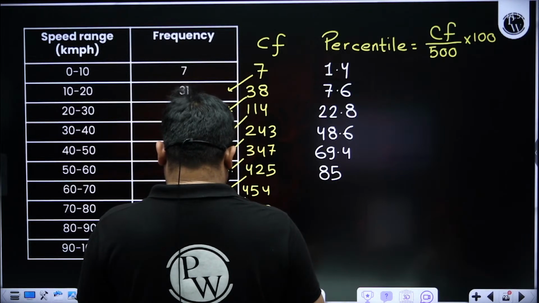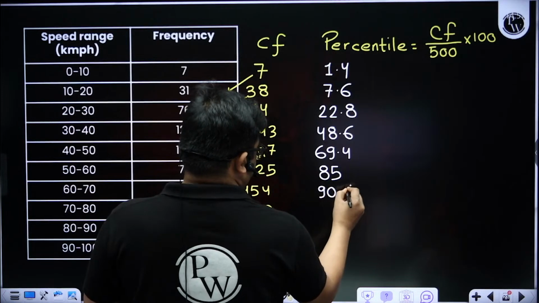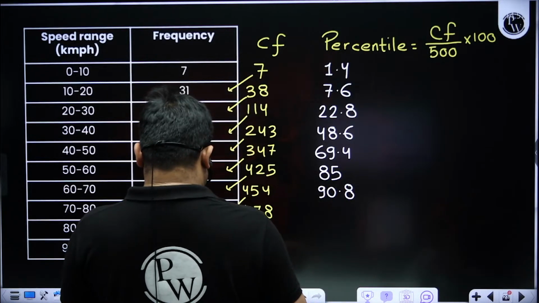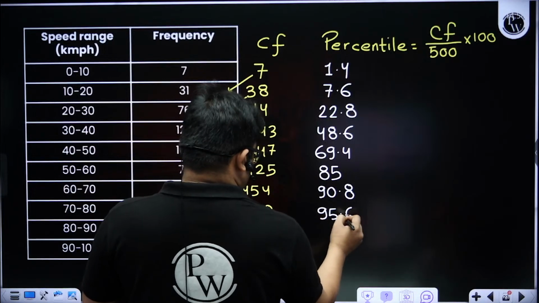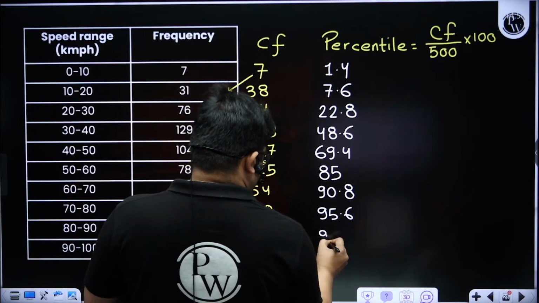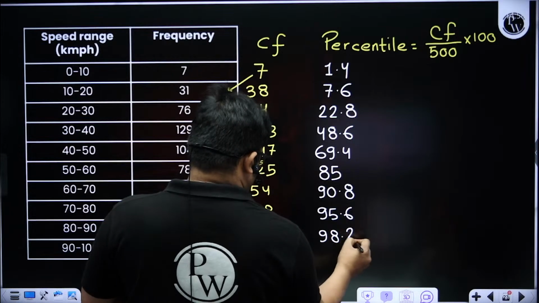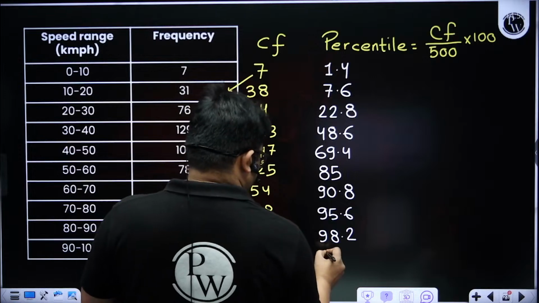454 divided by 5, 90.8. 478 divided by 5, 95.6. 491 divided by 5, 98.2. 500 divided by 500.